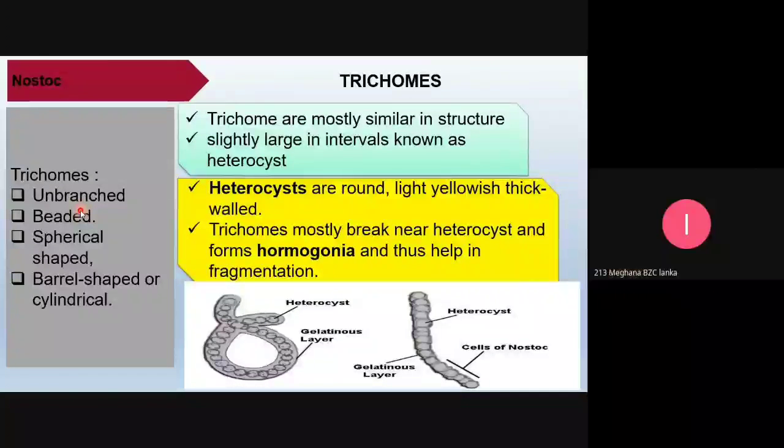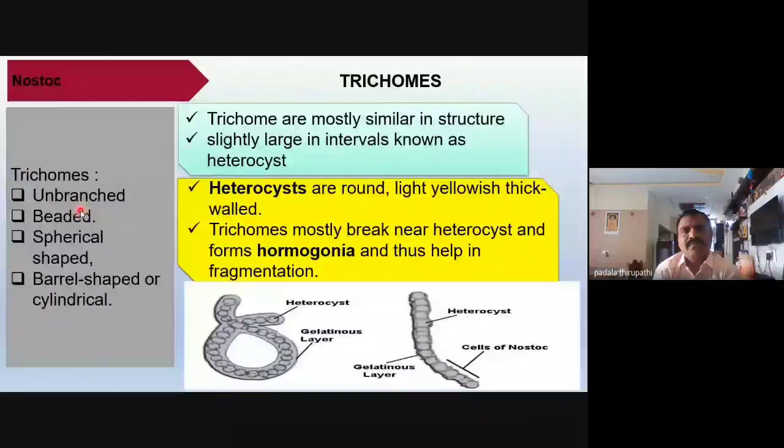The Nostoc trichome is unbranched. Is there any branched trichome? Yes, branched trichomes are not uniseriate but biseriate, with cells arranged in a linear manner, showing true branching or false branching.